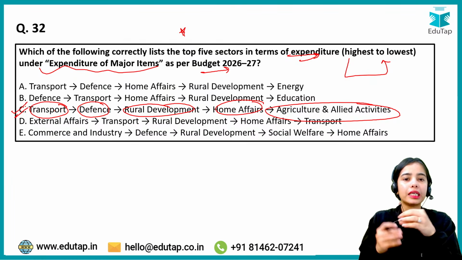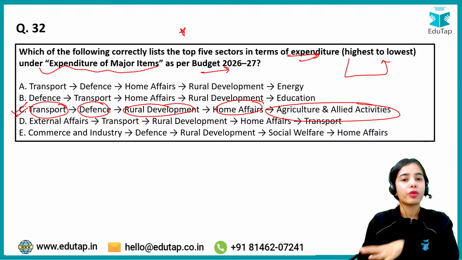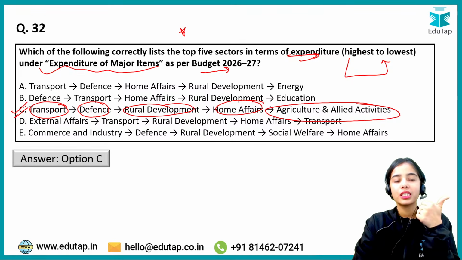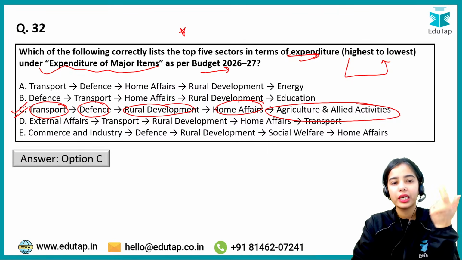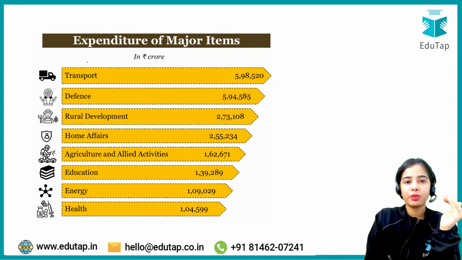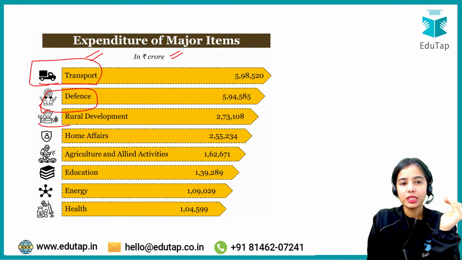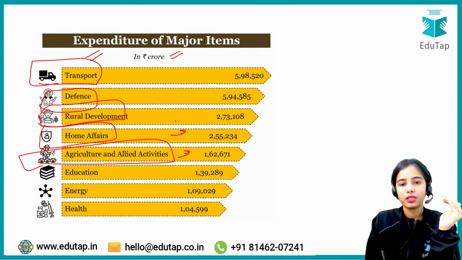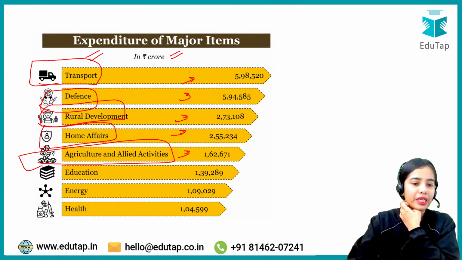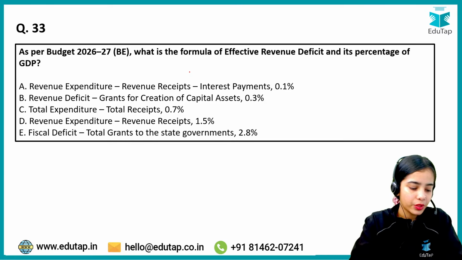Which of the following correctly lists the top 5 sectors? Here we are talking about the sectors. So government spends a lot for transport, then defense, rural development, home affairs, agriculture and allied activities. So expenditure of major items, first transport, then defense, then rural development, then home affairs, and then the agriculture and allied activities. So this is how the government is spending. Okay. Now coming to the next question.